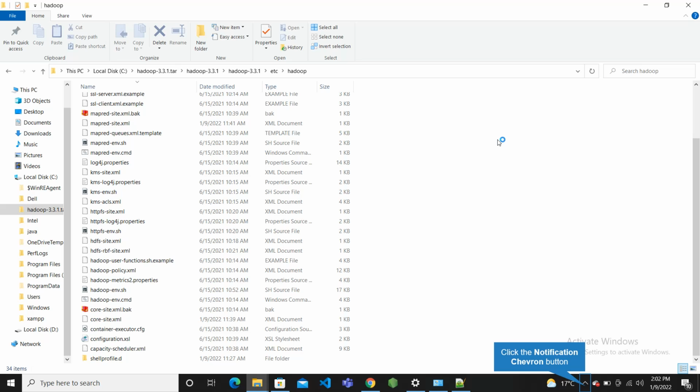We are going to edit these files: the first one is core-site.xml, then yarn-site.xml, hdfs-site.xml, and mapred-site.xml. The last one we have to edit is the Hadoop environment file, which is a Windows command prompt type of file. We have to edit this file and then set the environment. So now let's start this.